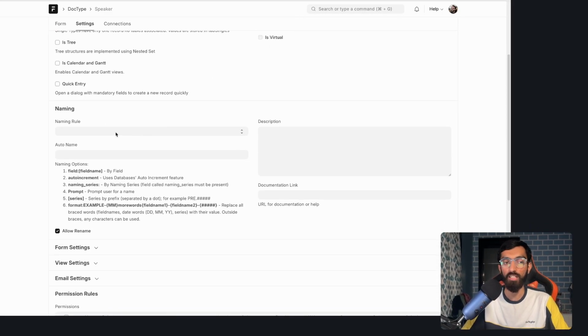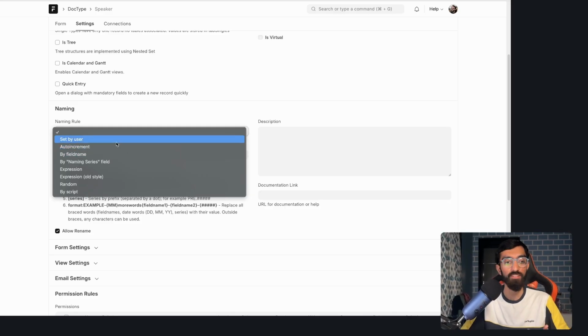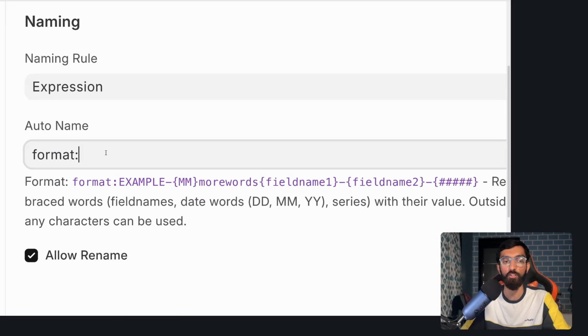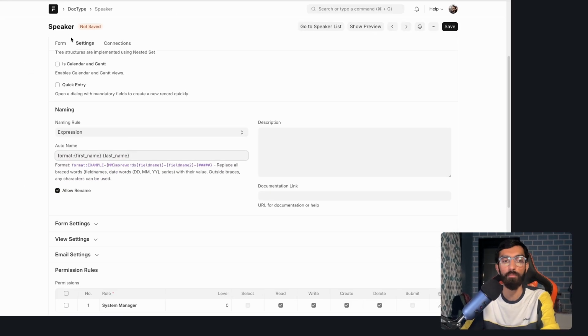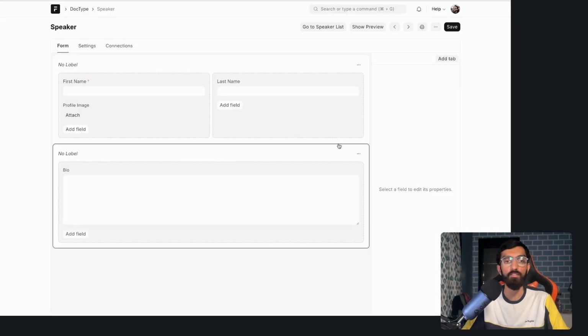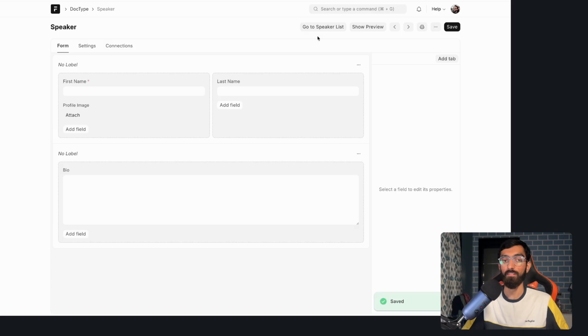And then I will go to the naming. So this is the part where you can define how the primary key will be generated. For this, I want an expression as a combination of first name and last name. So let's go first name, last name. So this is snake cased automatically, whatever name you gave here as the label. Let's hit save. And once you click save, you can start creating speakers.